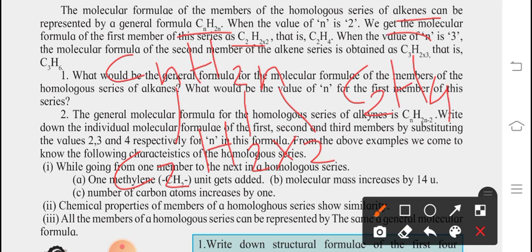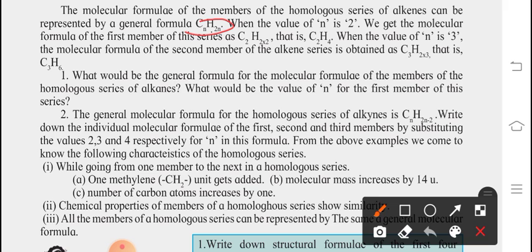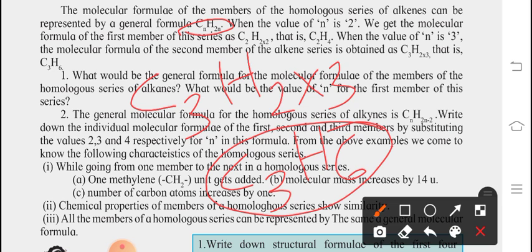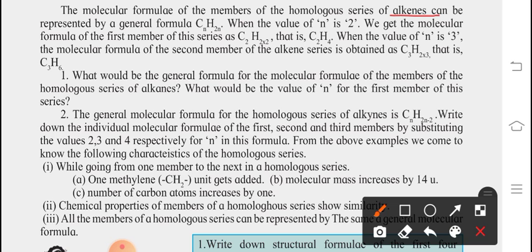And what is the name for C2H4? It is ethene. So we can say CnH2n is the general formula for alkene. If you change the value of n, obviously instead of n we can consider 3, and H2n means H2 multiplied by 3. So your formula is C3H6. What is this? This is propene. Hence this is the alkene general formula, CnH2n.